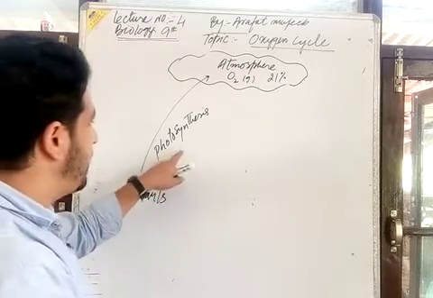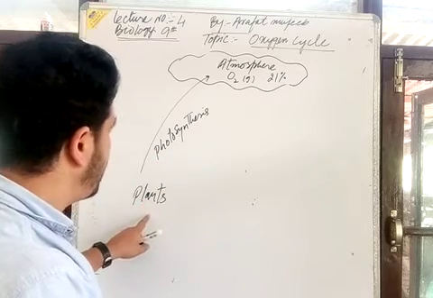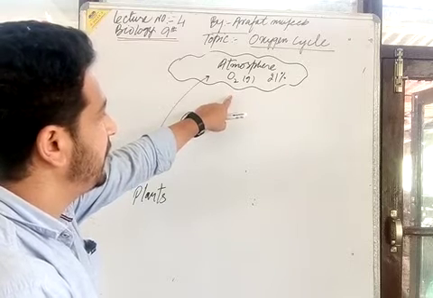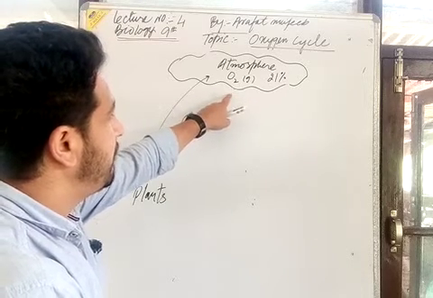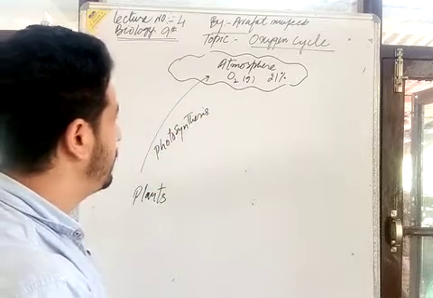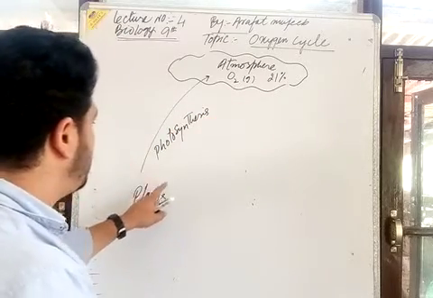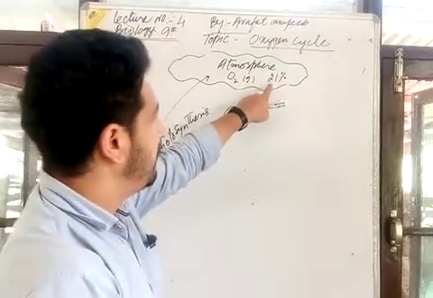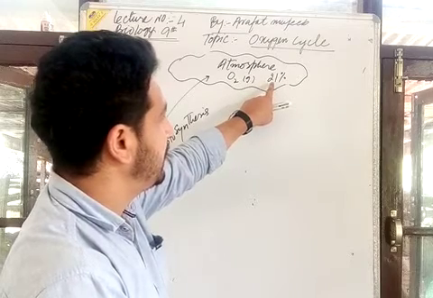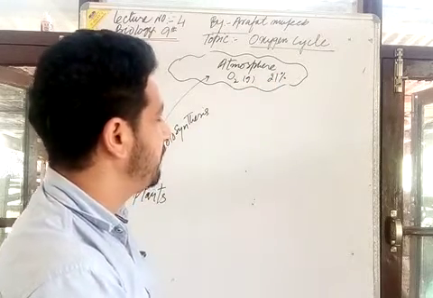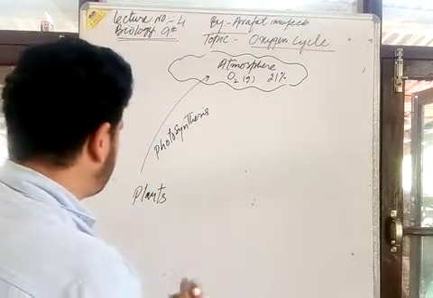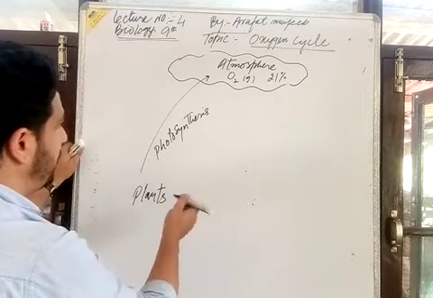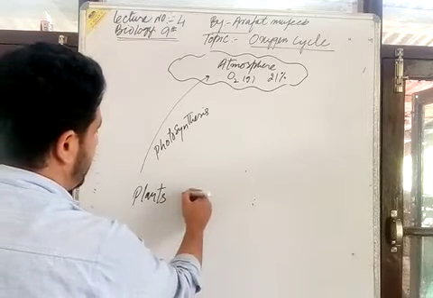Plants make their own food with the help of photosynthesis, and this oxygen is formed as a byproduct in their cells. Then they release it into the atmosphere. These plants are the major source of atmospheric oxygen and maintain this ratio, the percentage of 21% by volume in the atmosphere.